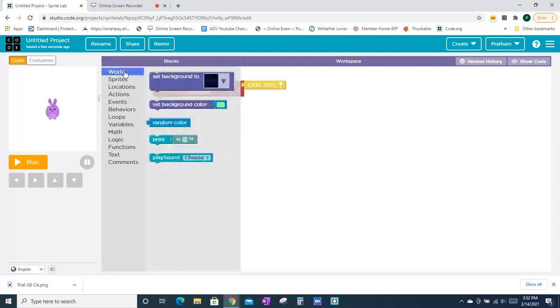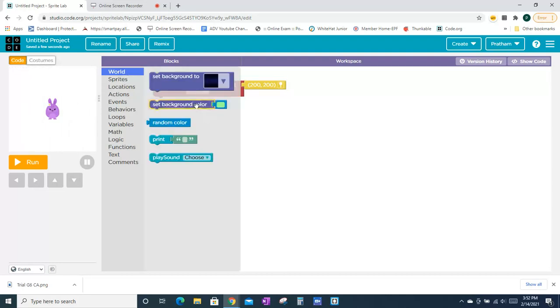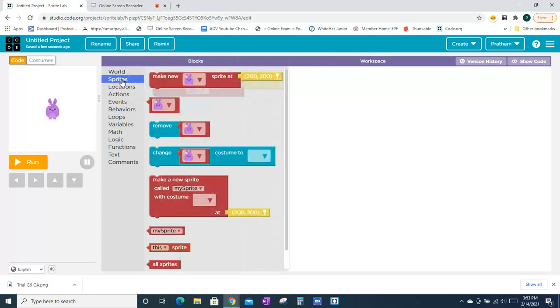World. In world, you can set the background. It's like the screen styling. There's going to be no design for this, so you can put the background color or the background picture. You can also print some text on the screen, or get a random color, and also play a sound from the world.